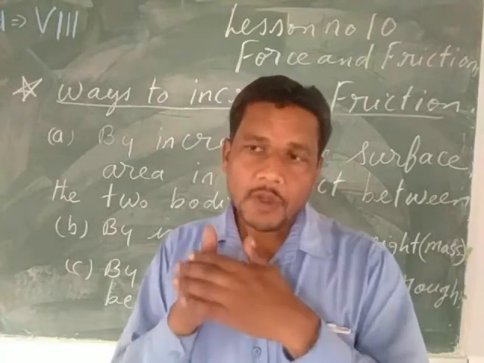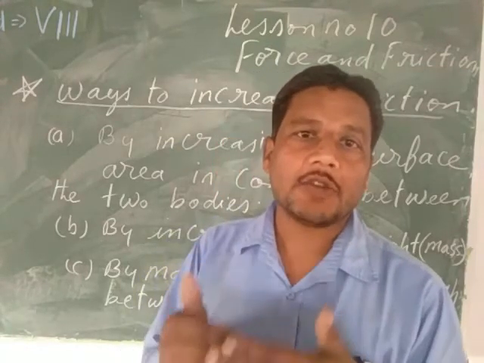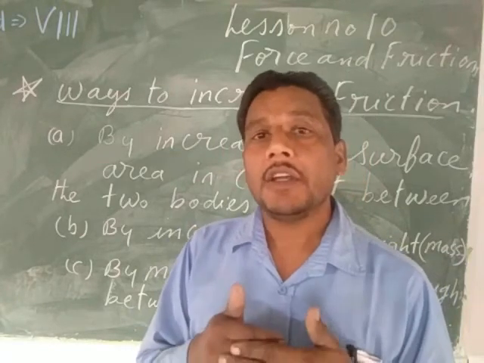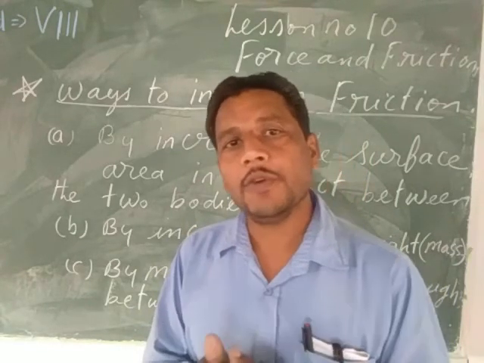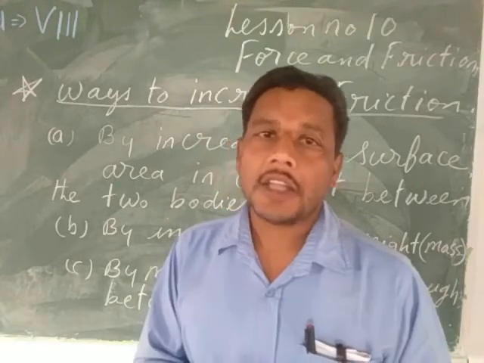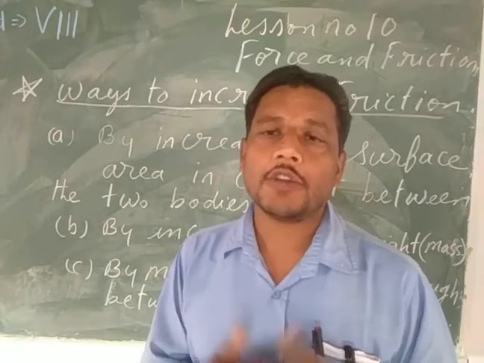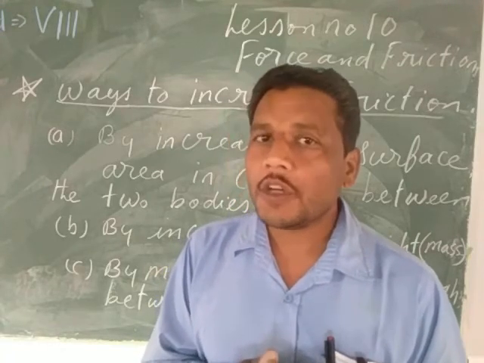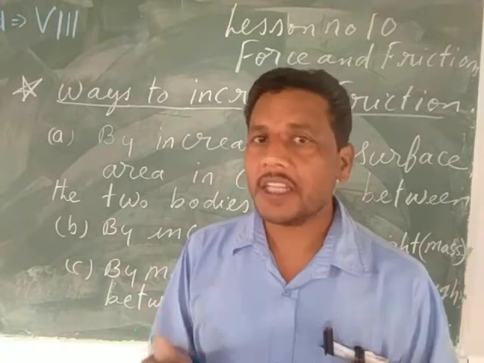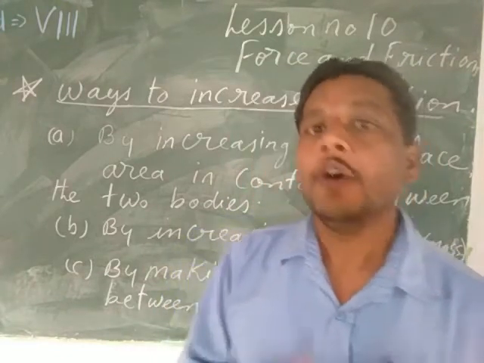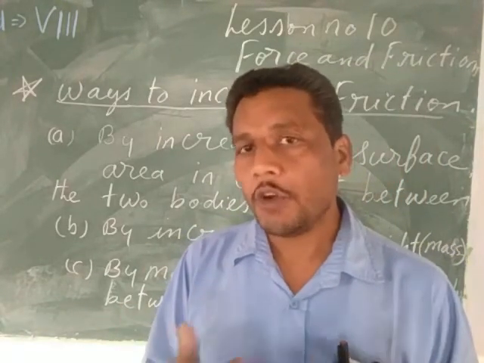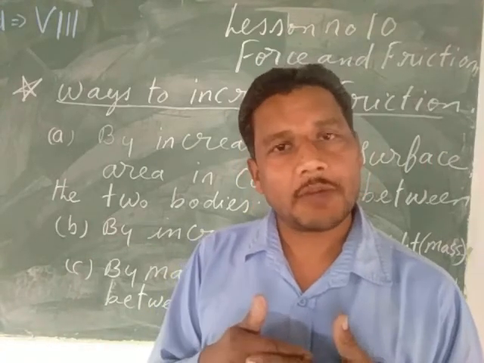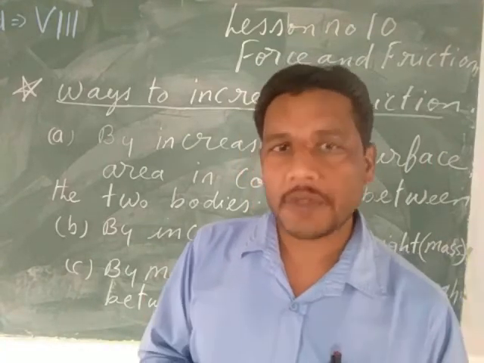So the force which is acting between the surfaces in contact between the two bodies, the force which is trying to reduce the speed of both the bodies, that is called the frictional force. Once again, the resistance force, or the hindrance force, or the opposing force which is acting between the surfaces of the two bodies when they are moving in opposite directions and the surfaces are touching one another, or when any one body is moving on any other body and the two surfaces are in contact with one another, that force is called the frictional force.